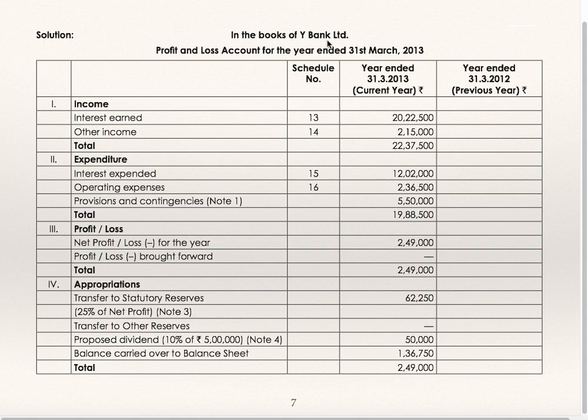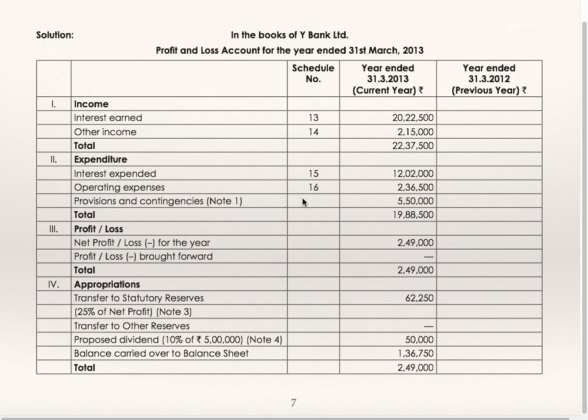In the books of Y Bank Limited, profit and loss account for the year ended 31st March 13, Roman 1, income. First section is income. Interest earned, schedule 13, just now we have seen. Other income, schedule 14, we have seen this. Total income is 22,37,500. Section 2, expenditure, interest expended, schedule 15, 12 lakhs 2000. Operating expenses, schedule 16, 2,36,500. Just now we have seen these two schedules.